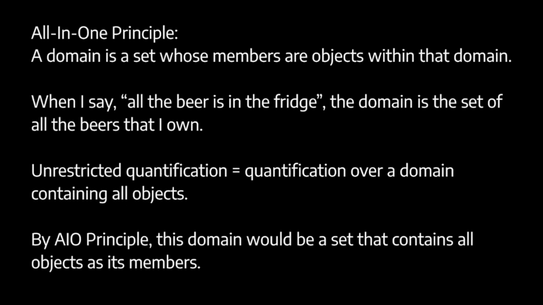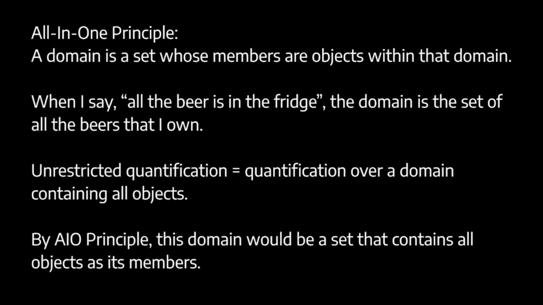There is actually a more direct argument against unrestricted quantification that appeals to sets, and this is that the domain of quantification is often understood in terms of sets. It's often understood directly in terms of sets. So according to what's called the all-in-one principle, a domain is a set whose members are the objects in the domain.